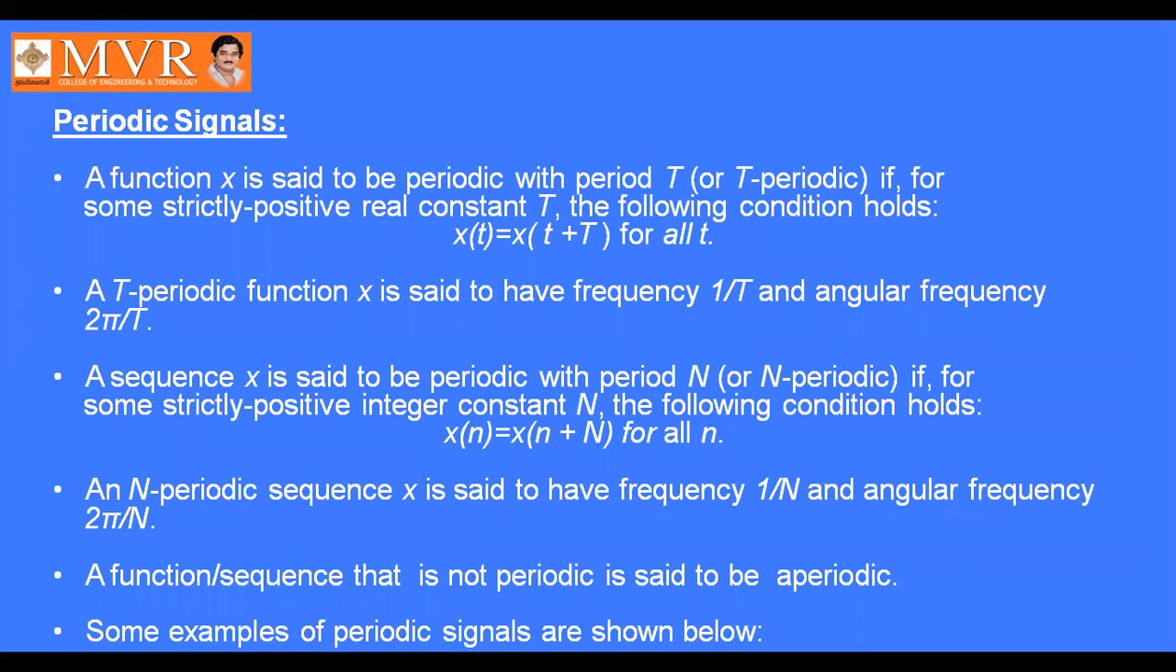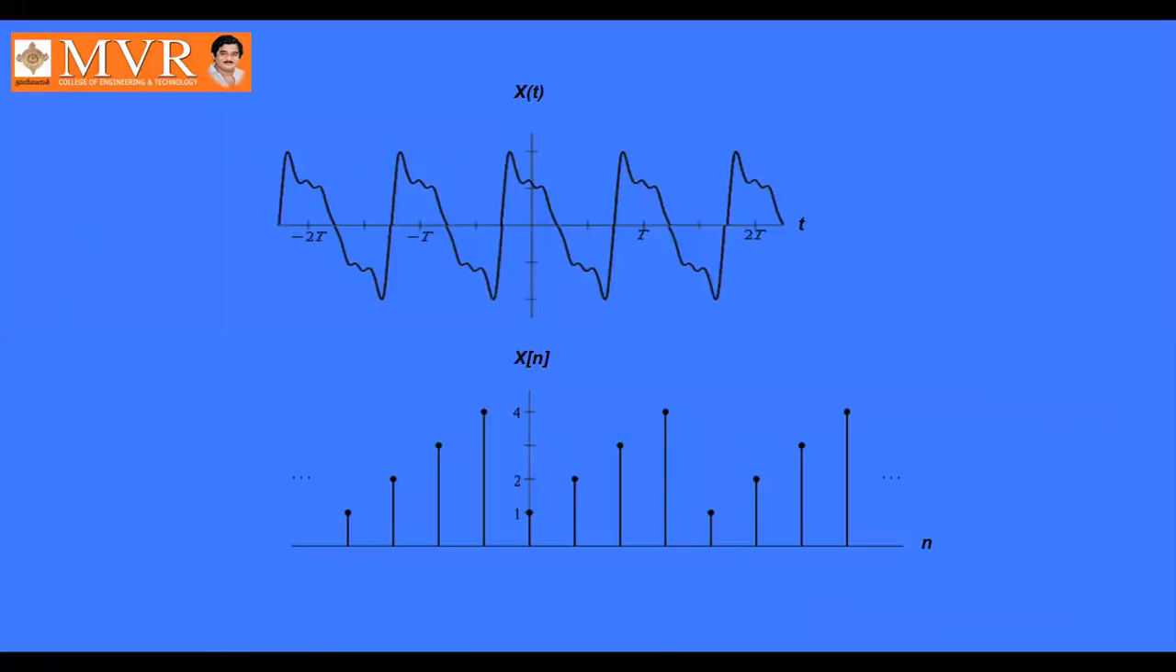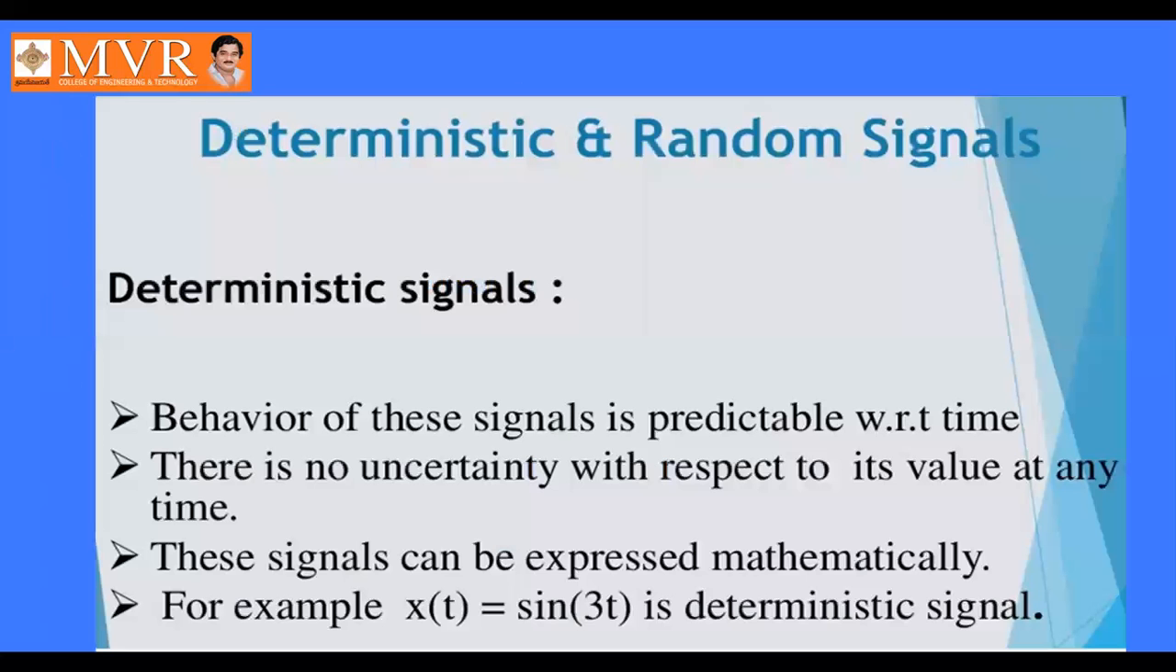Next, periodic signals. How can you say that it is a periodic signal? It has to satisfy the condition x of t equal to x of t plus capital T for all t. Similarly, x of n equal to x of n plus capital N for all n. Okay, this is a periodic signal. These are the graphical representations of the periodic signals.